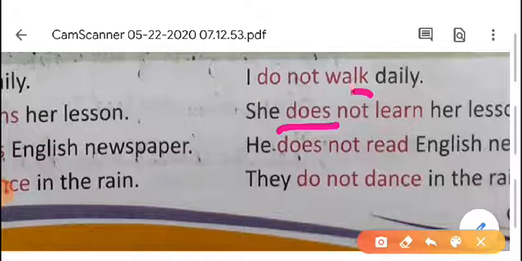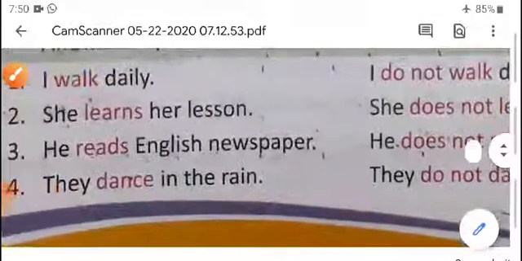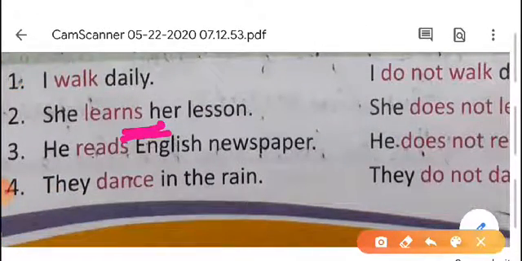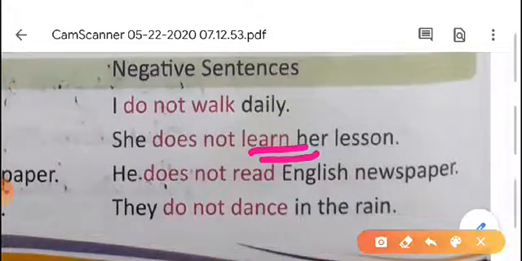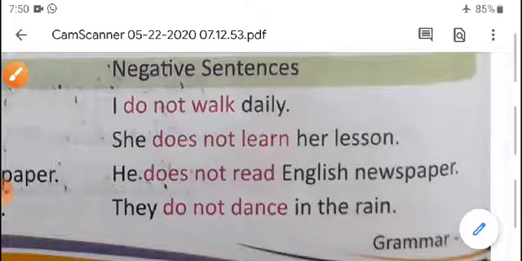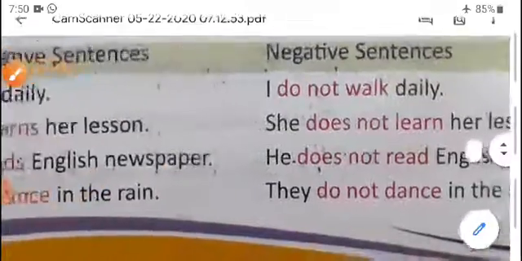Then write the negative word not. Again you have to listen to me. Here you have to write only learn. Don't write learns. This S will be cut. You have to write only learn here, because we already wrote does. The present form we already took out. That's why we have to write only learn. She does not learn her lesson.